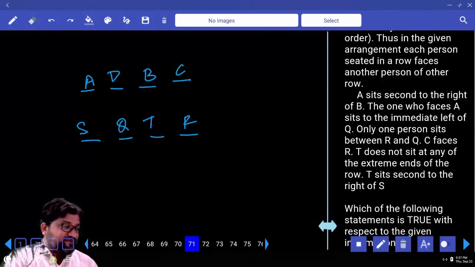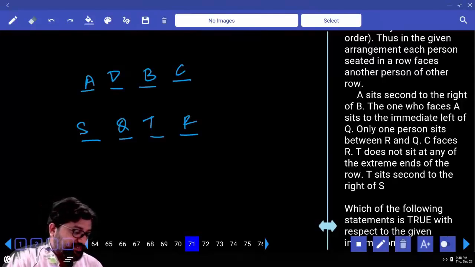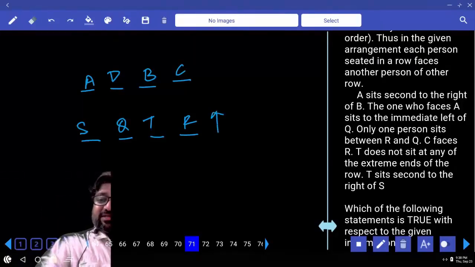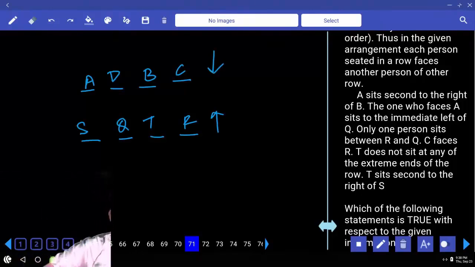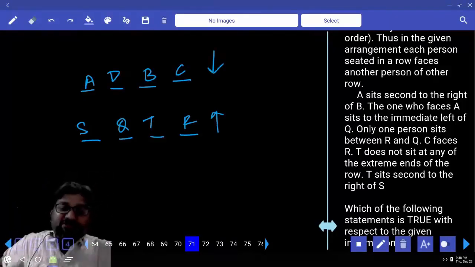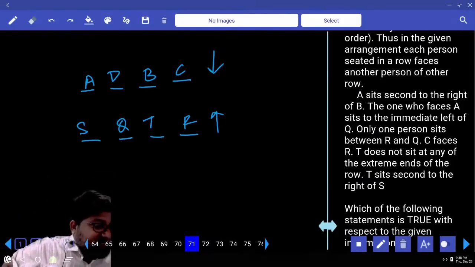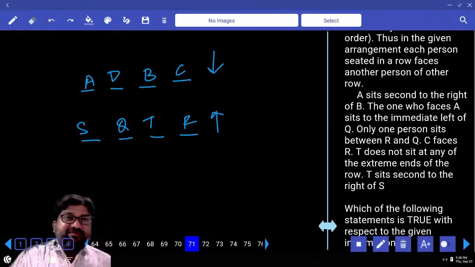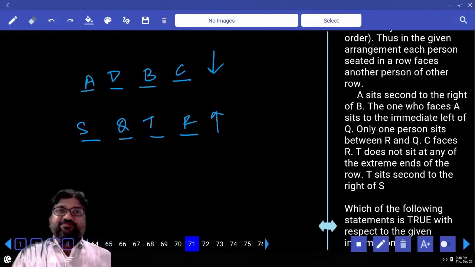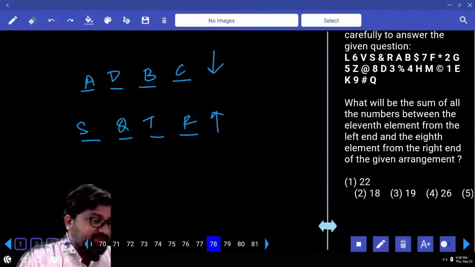Let's get into the next set of questions. 78 to 82. This is north and this is south. Is this clear? This is north and that is south. It's clearly mentioned in the question. At ABCD seated, all of them are facing south. This is question number 78.